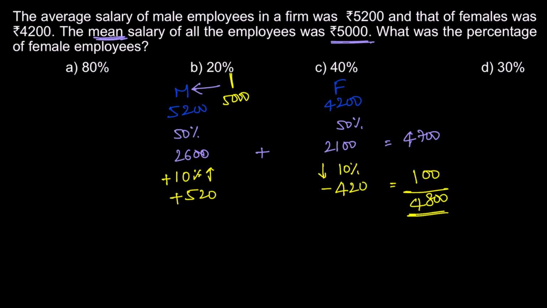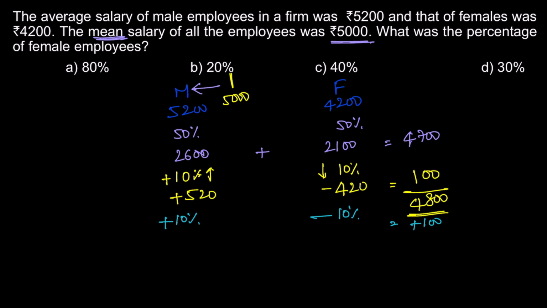So what I can interpret is, for every 10% increase in the male employees and 10% reduction in the female employees, the impact will be 100 positive. If I add 10 more percent here, plus 10% more and minus 10% more, again it will be plus 100. So it will be 4900.